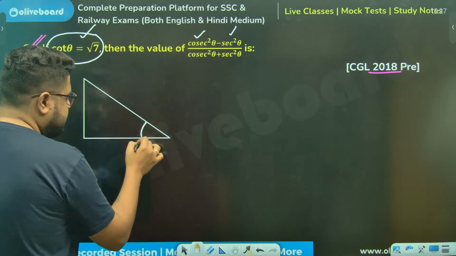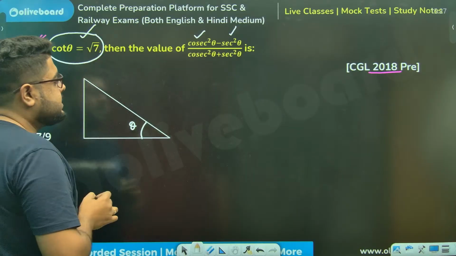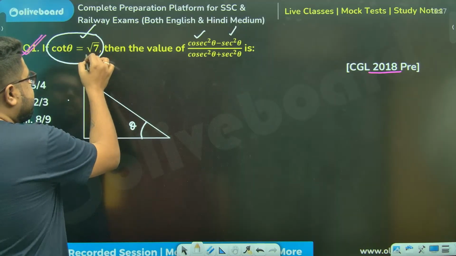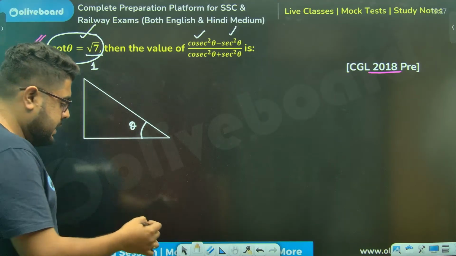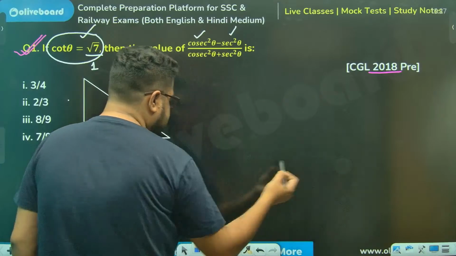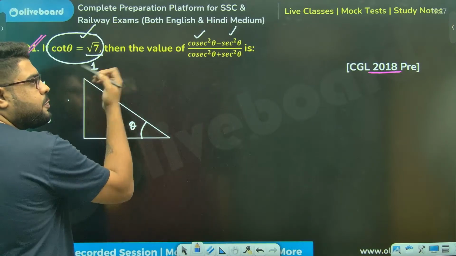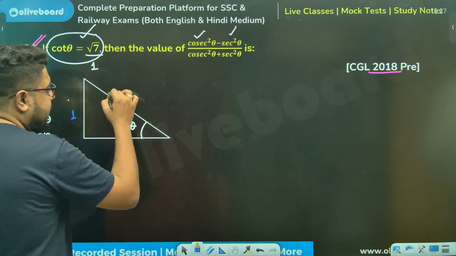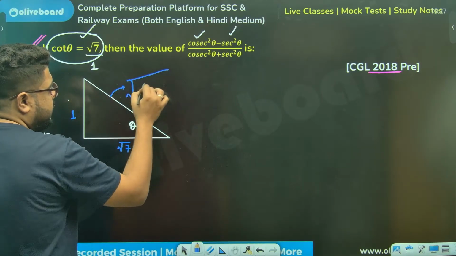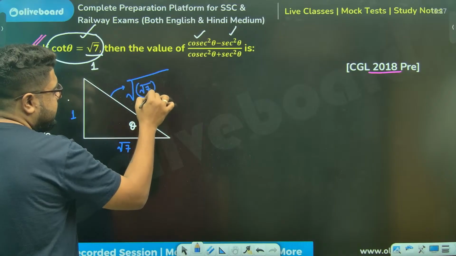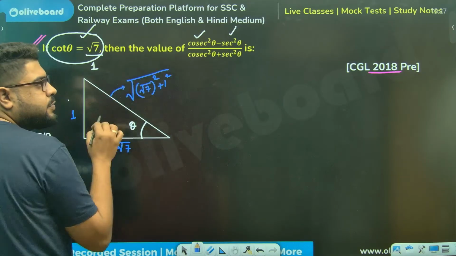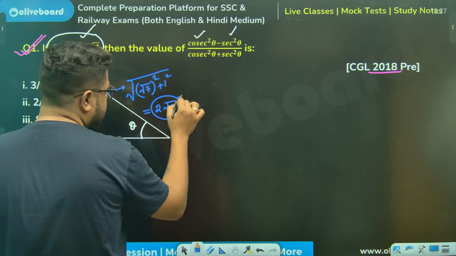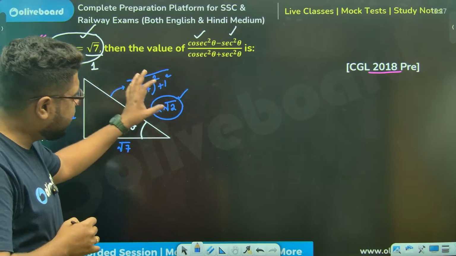So this is theta, sir. Root 7. Tan means this by this, cot means opposite. Root 7 means root 7 by 1. Tan means height by base, then cot means base by height. So base is root 7, height is 1, sir. Hypotenuse will be root over of root 7 square plus 1 square. 7 plus 1, 8. The square root of 8 is 2 root 2. You can check it. Or if you want, you can keep it as root 8 as well.